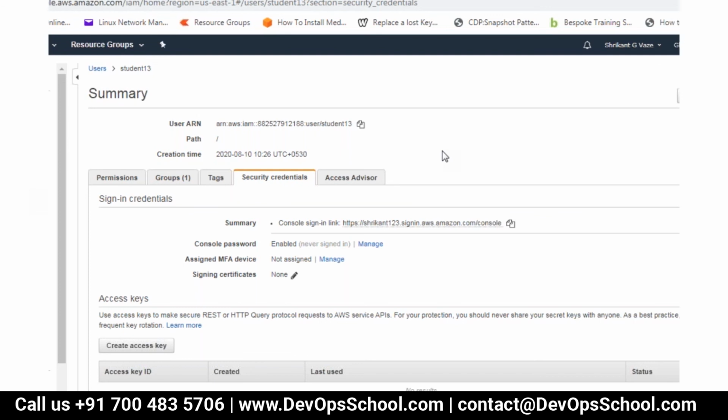Srikanth, after giving name in the tag, do we need to enter anything in the value? Yeah, value you give your name. Key you need to give NAME in capital, value your name. So that you can identify your instance.